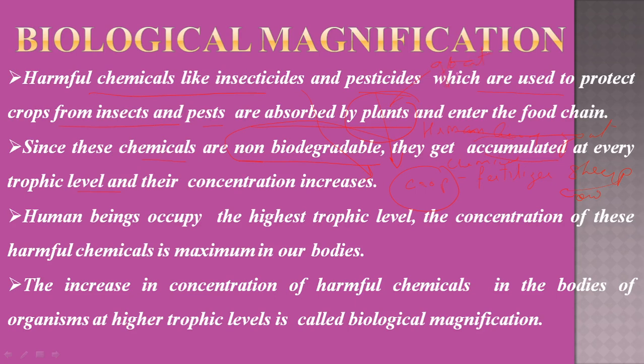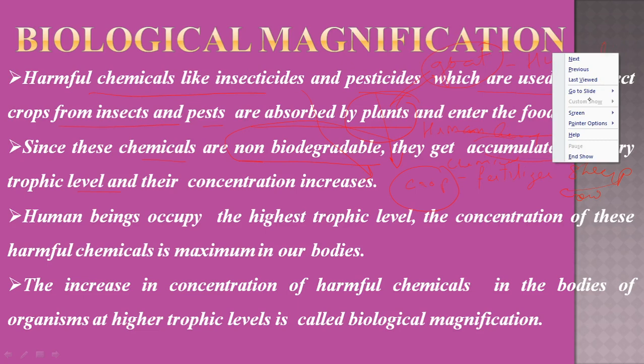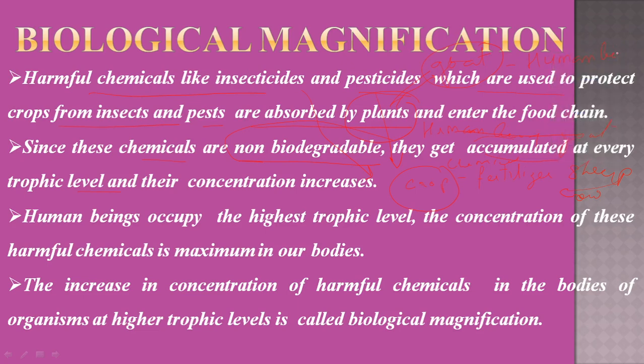Now these elements which are present in the plant have entered into the goat's body. Now this goat is being eaten by a human being. Most human beings eat goat. As these elements are non-biodegradable, they cannot be dissolved or destroyed, so they enter from the goat into the human being, and finally they also remain present in the human being.